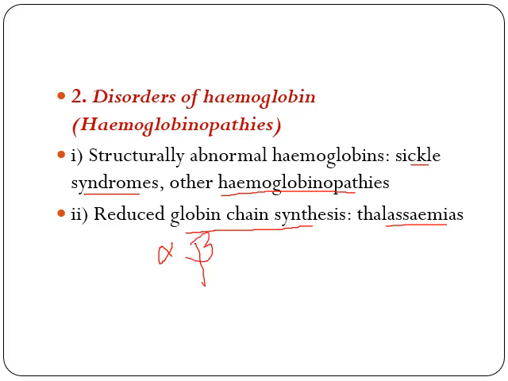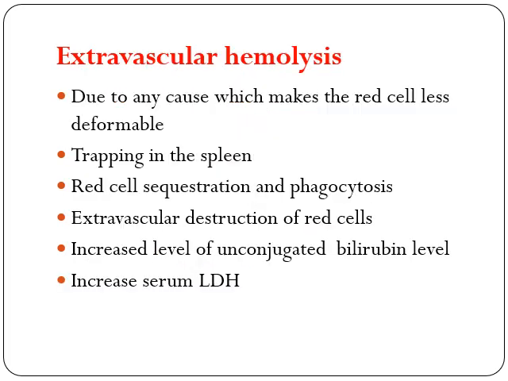So if either of these chains is defective, there will be hemolytic anemia, termed alpha thalassemia or beta thalassemia, depending upon whether the alpha chain or the beta chain is decreased. This was all about the classification of hemolytic anemia.